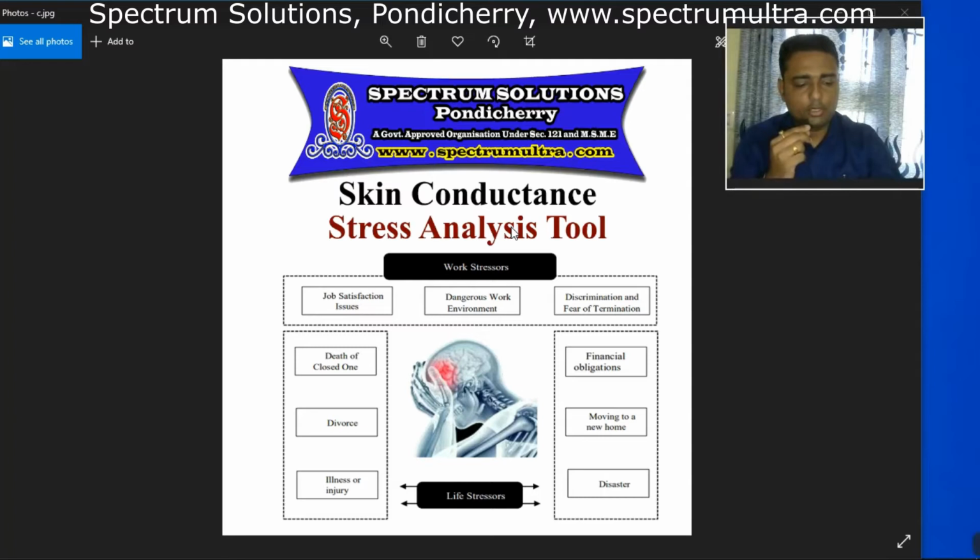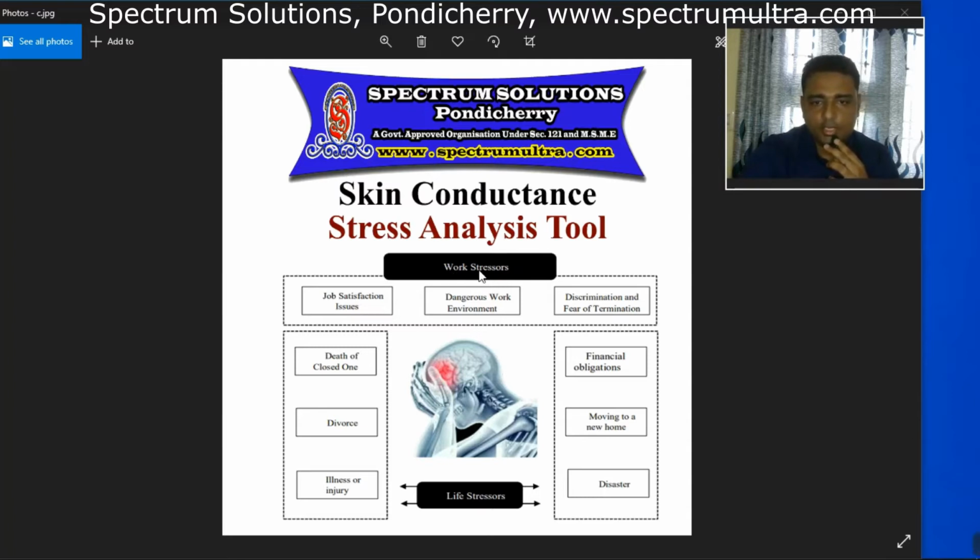Now we'll have a look at how it works, and how it's useful in our life. You can see that there is a diagram here, the skin conductance stress analysis tool that I have made. In this you'll find there are many stressors, meaning factors which create or enhance stress. For example, job satisfaction issues, a dangerous work environment, discrimination and fear of termination. These are a few points which accelerate the level of stress, because stress is actually already present and we are just accelerating it. But still, these are the stressors.